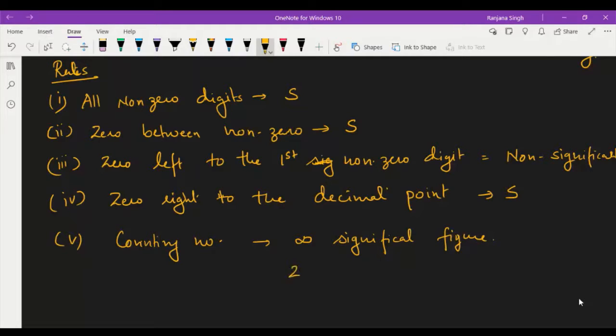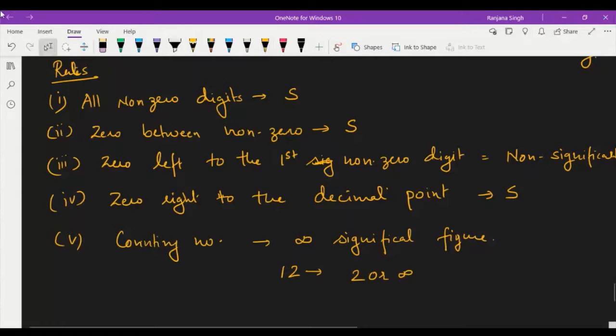For example, if it is the number 12, two digits are present, and it can be written 12.0, 12.00, 12.000. So it is possible to have infinite significant figures, but you can consider it as two.